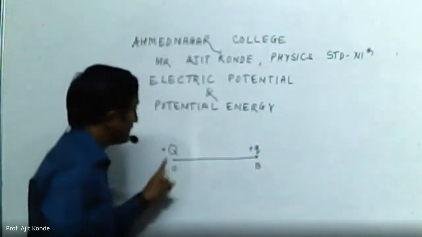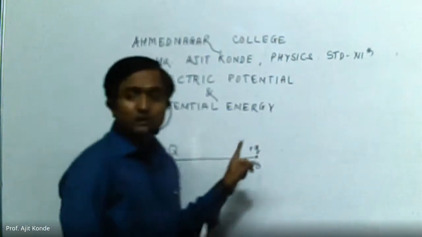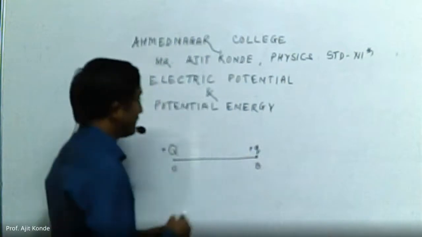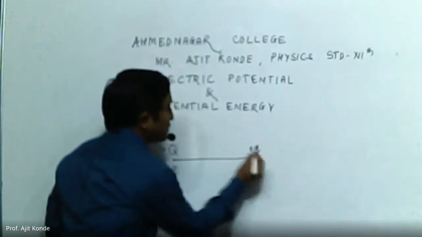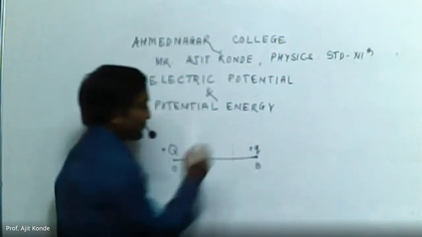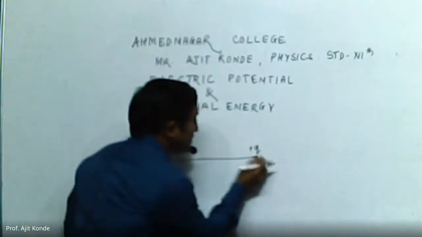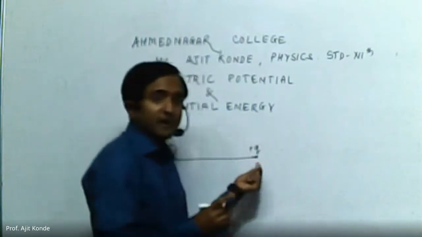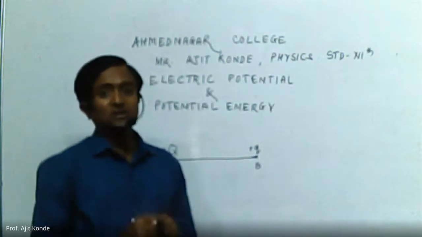Since we have two positive charges, there will be a force of repulsion between them. Therefore, if there is a repulsion on the charge q due to the plus capital Q charge, then to hold this charge at point B, we will do certain work. And this work done gets stored in the form of potential energy.